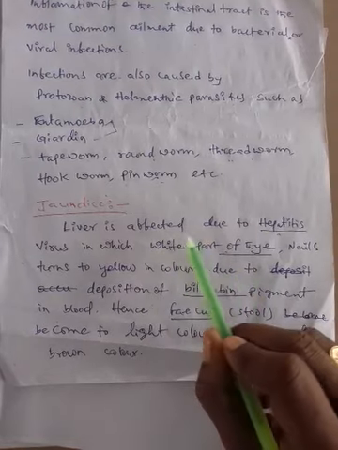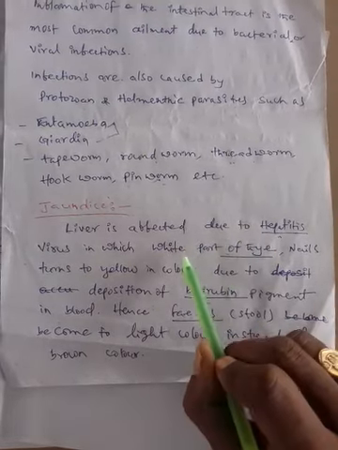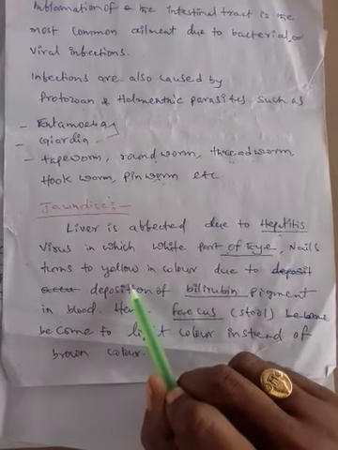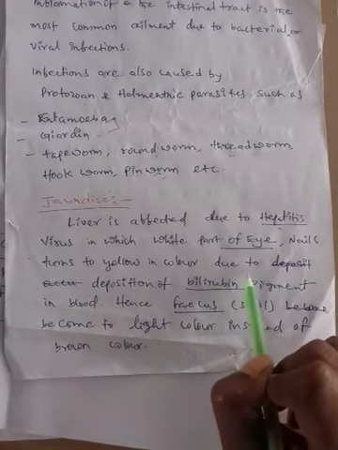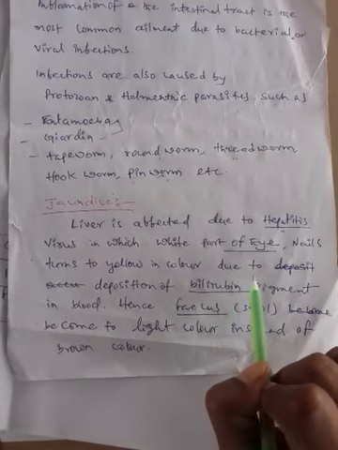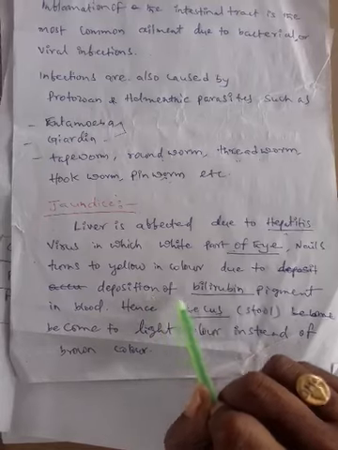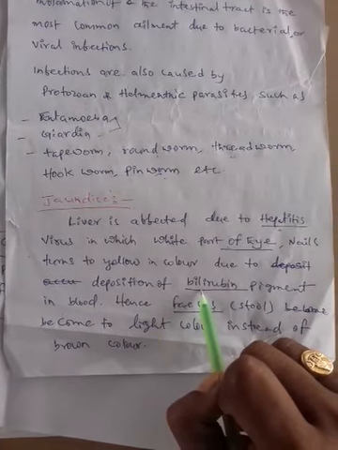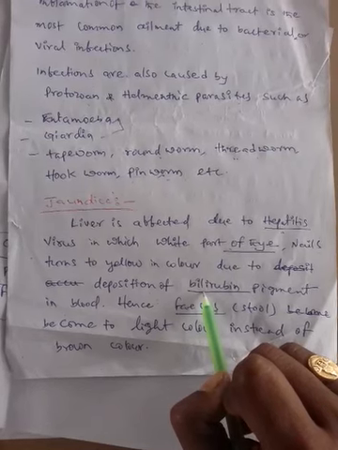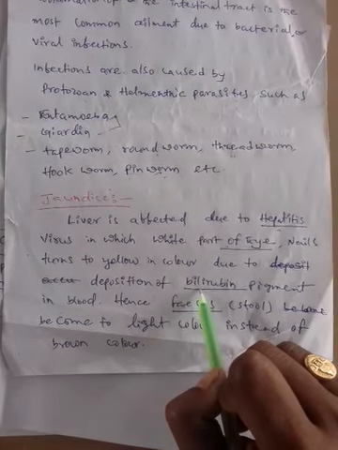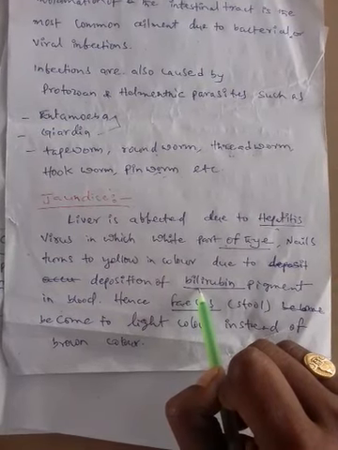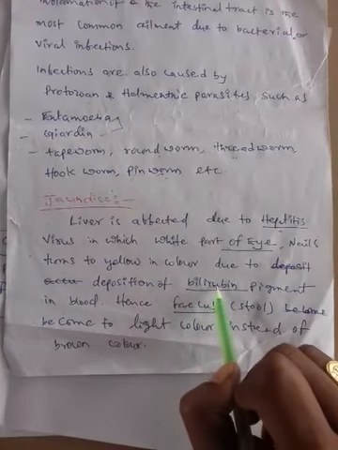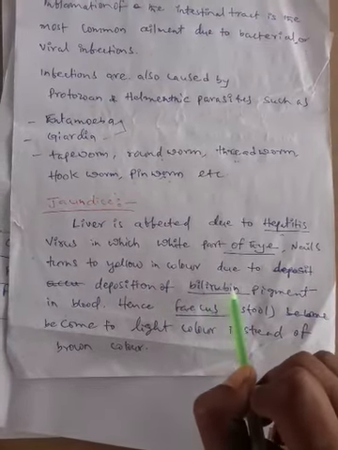Whenever the virus infects the liver, bilirubin pigment is deposited in the blood and lymph instead of being sent out through urine and feces. So the white part of the eye, the sclera, and the nails become yellow in color.